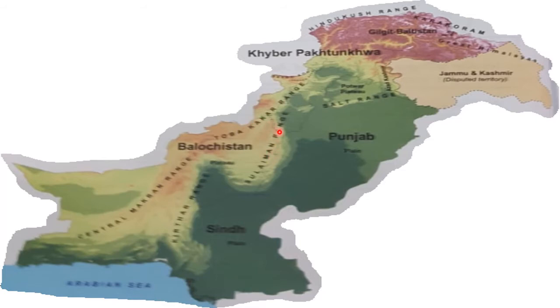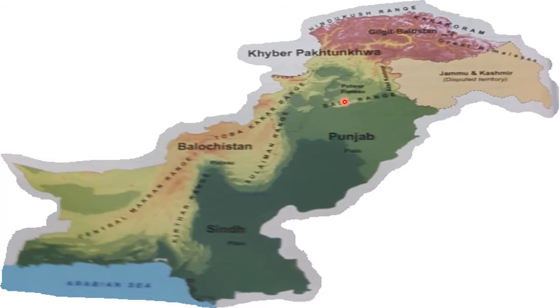Now we have the 4th province, that is Khyber Pakhtunkhwa. It is located here. K-H-Y-B-E-R, Khyber, P-A-K-H-T-U-N-K-H-W-A, Pakhtunkhwa, Khyber Pakhtunkhwa, and the capital city of Khyber Pakhtunkhwa is Peshawar. So these are the locations of the 4 provinces: Sindh, Punjab, Balochistan and Khyber Pakhtunkhwa.